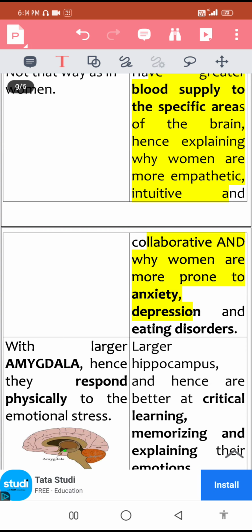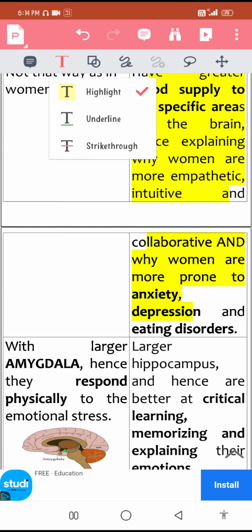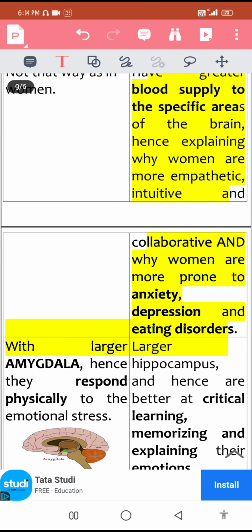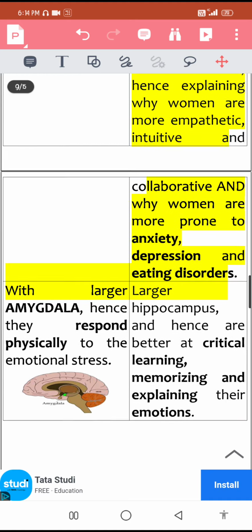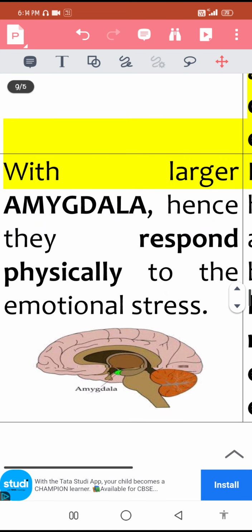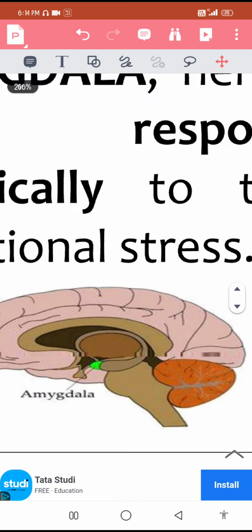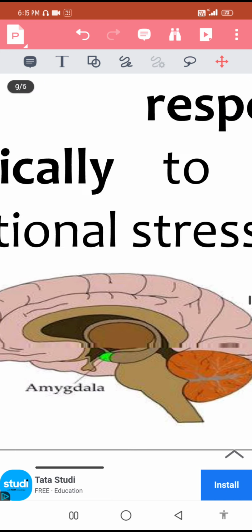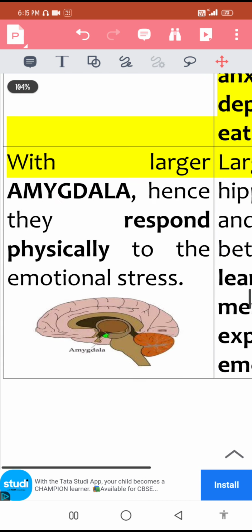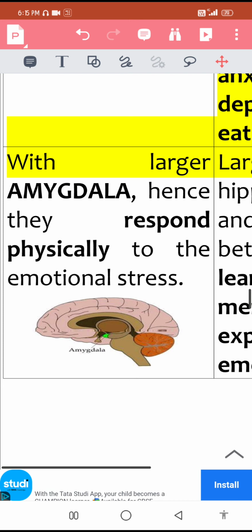But this has some payoff as well. Women are more susceptible to anxiety, depression and eating disorders when compared with males. Okay, one more difference lies there. Men have a larger amygdala. Amygdala is shown over here in the diagram, in the green colored structure. This is amygdala. It is bigger in men. That's why they are aggressive when they have some emotional stress situations.